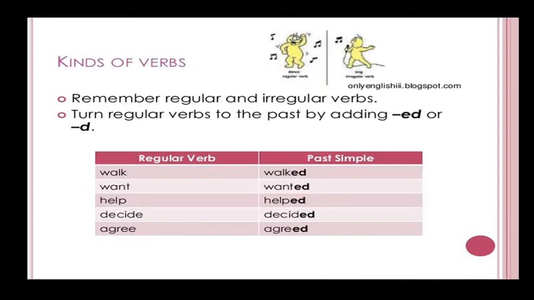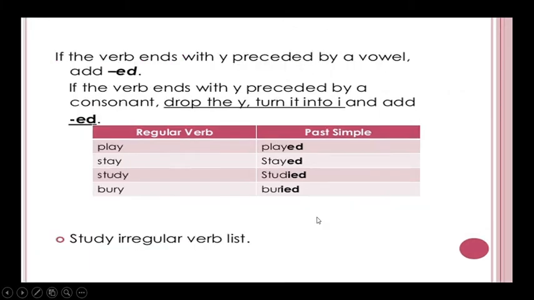Next, again I want to show you the kinds of verbs: regular verbs and irregular verbs. Here is a regular verb, walked, for the past simple. Want, wanted. Help, helped. Decide, decided. Agree, agreed. If the verb ends with y preceded by a vowel, I have already told you, I show you again. You can repeat it, you can remember it clearly.